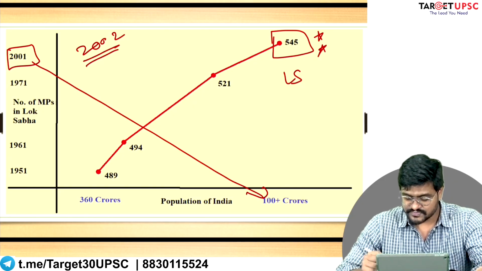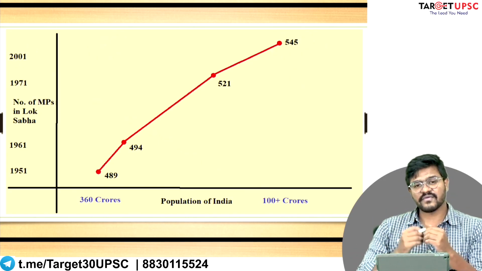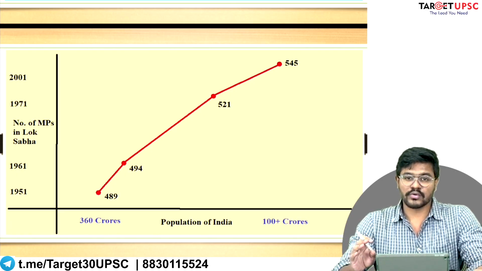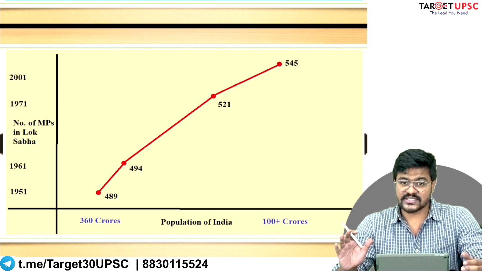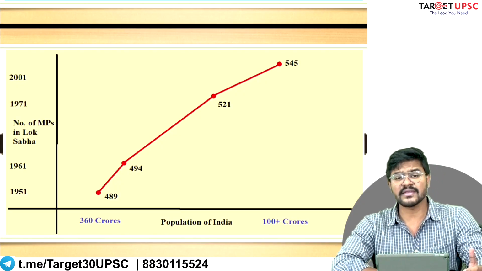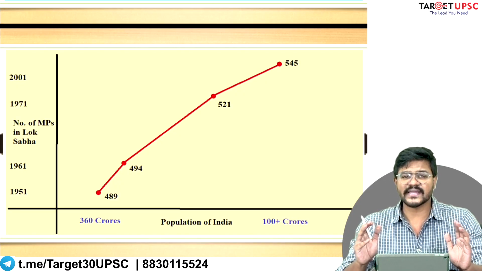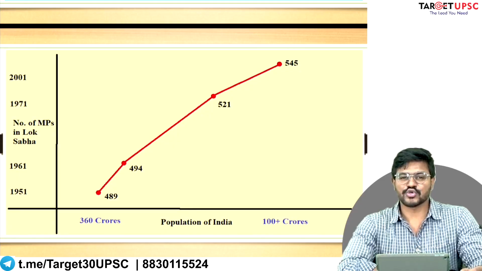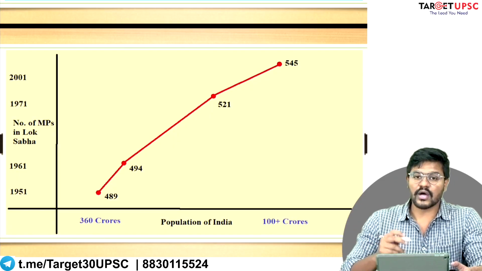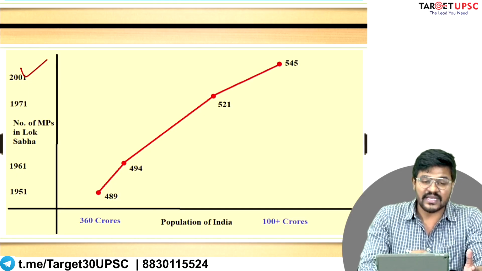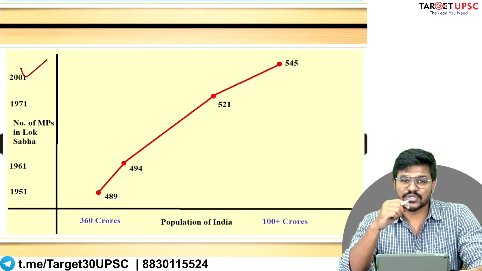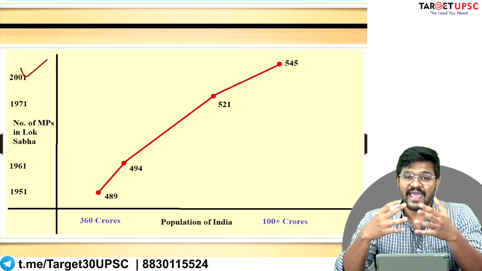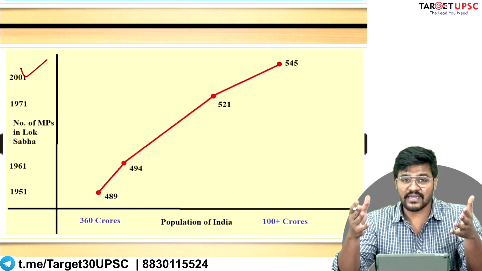Now we will address a very important question. You now know how the total size of our parliament has changed since we received independence, and it is in a way proportional to the increase of the population of India overall, right? The question you should be asking is: the last time the Delimitation Commission of India was established was after 2001, and it's been 20 years, right?